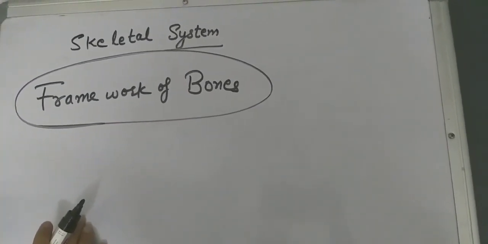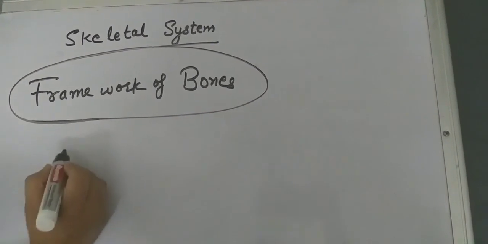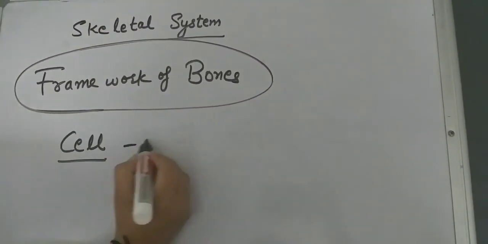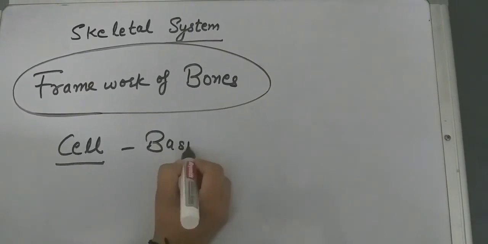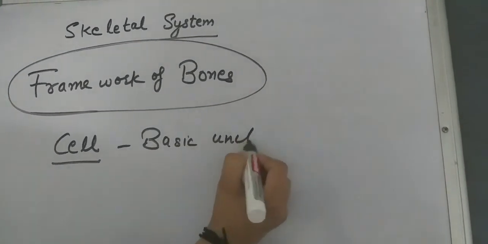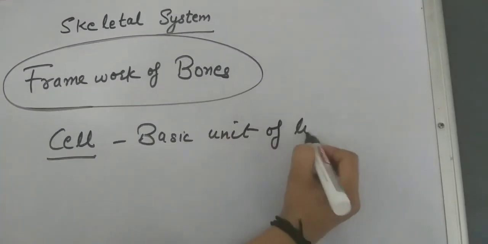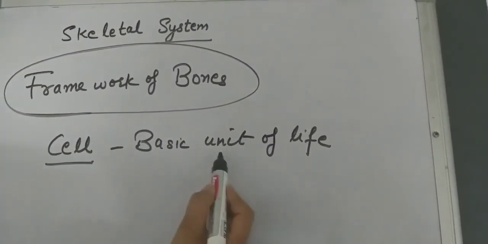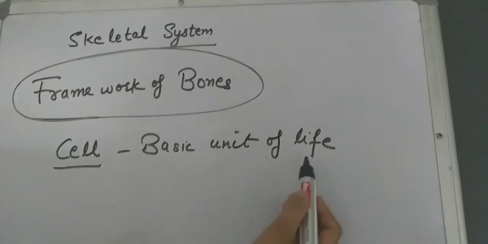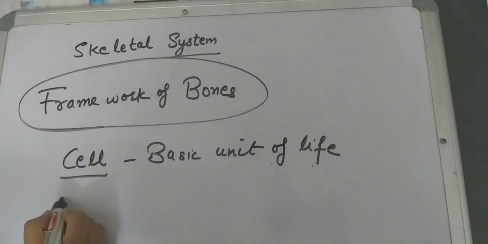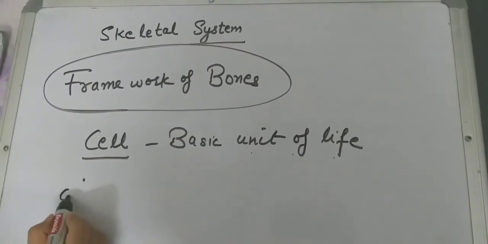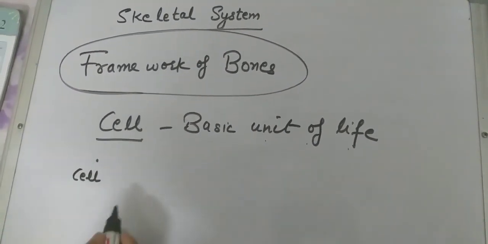Basically, our body is made up of cells. This cell is the basic unit of life. What is a cell? It is the basic unit of life. This one is a cell. I put a dot. We imagine this dot as a cell.